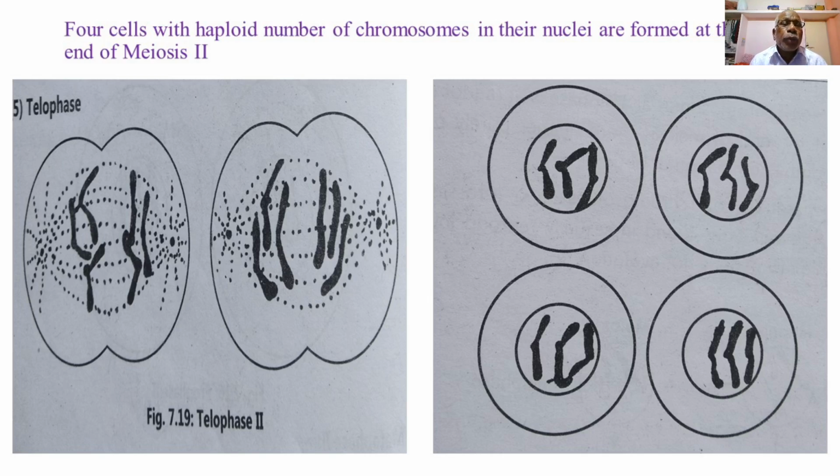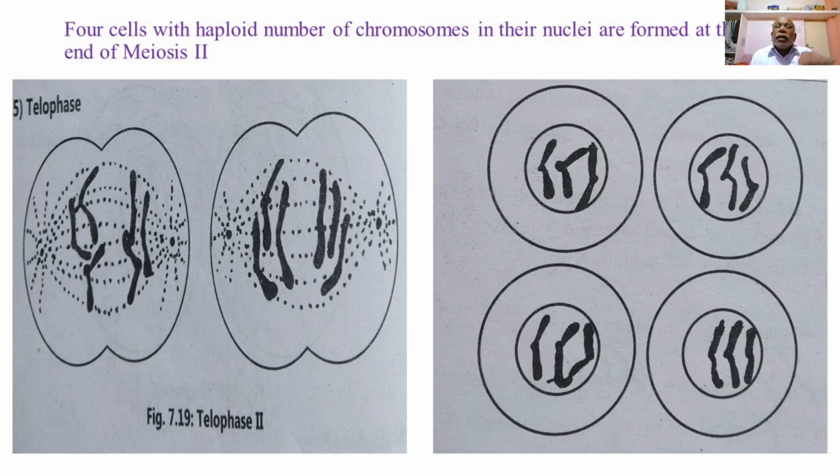So, at the end of telophase second, four cells, as shown in the figure, with a haploid number of chromosomes, or a single set of the chromosomes of the species in their nuclei, are formed at the end of meiosis second.